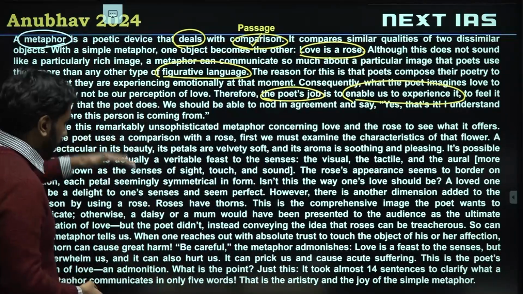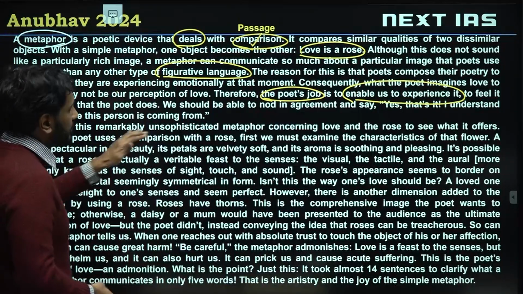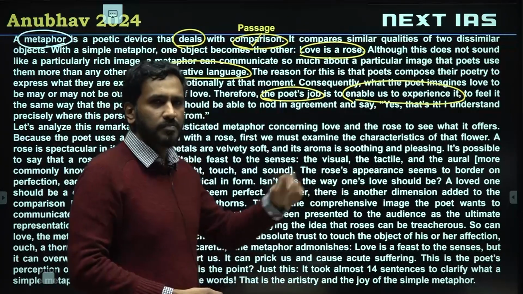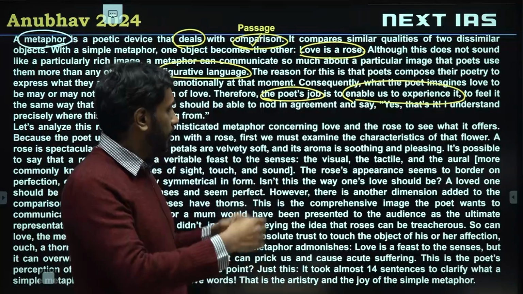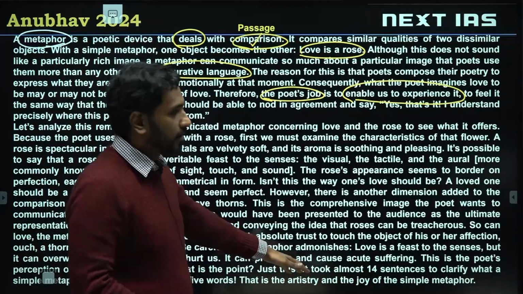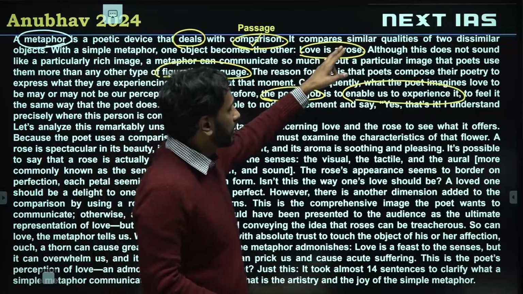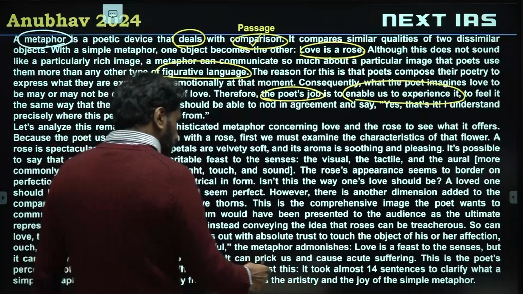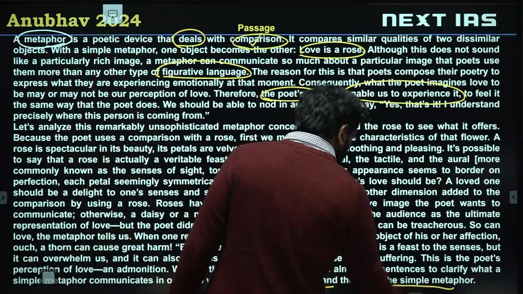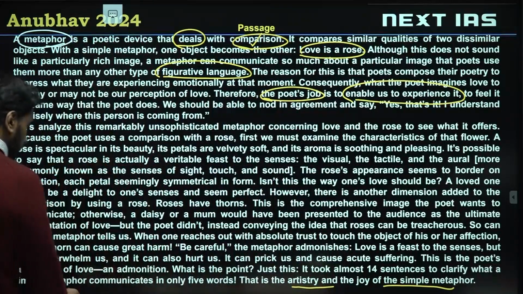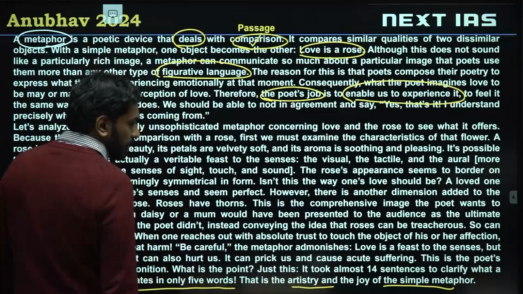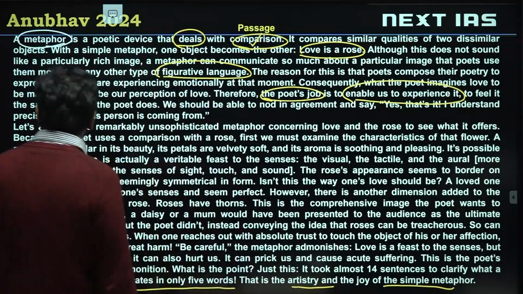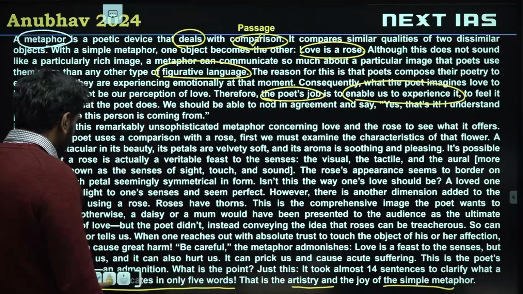Now, in the second half of the passage, the author analyzes this metaphor of love is a rose. And then we are told roses have thorns, similarly love can also have some pain, and so on. So the comparison between the rose and love has been made, and the objective of this is to tell us how there is artistry and joy in a simple metaphor. What can a simple metaphor communicate in just a few words? So the impact of metaphors is shown in the second half of the passage. Alright, so we know what the passage is about. Now we should proceed to the questions.